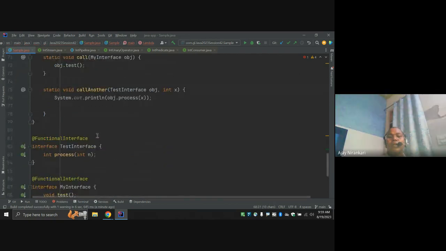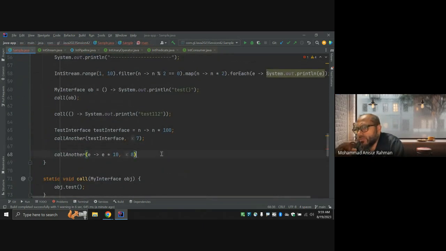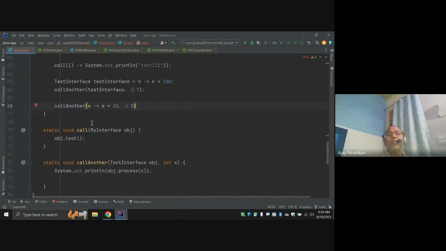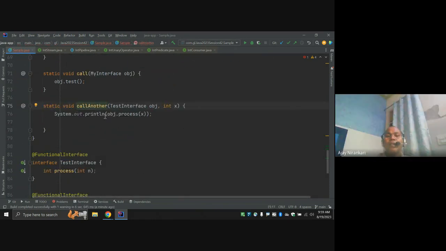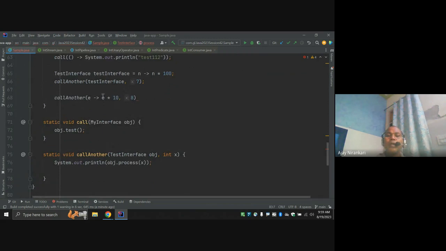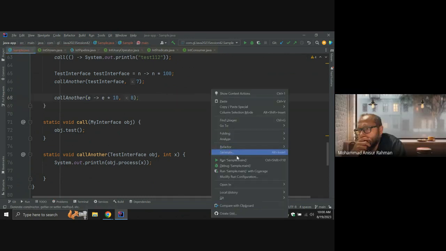This is the implementation of the process method. I am calling another method, and this calls the process method, which takes input and returns some output. I am passing the input, and you just return it multiplied by 10. That means 80.